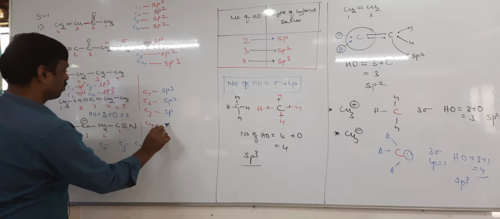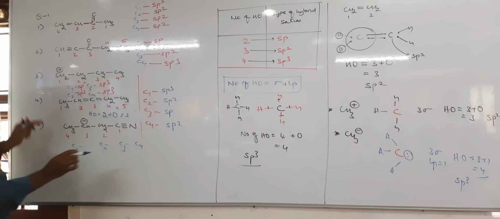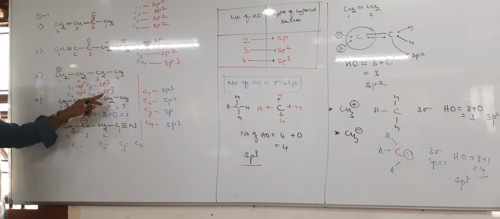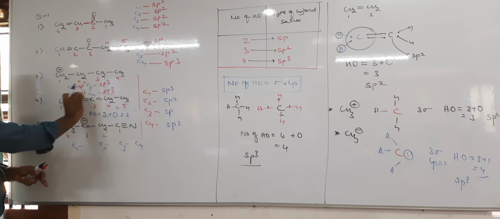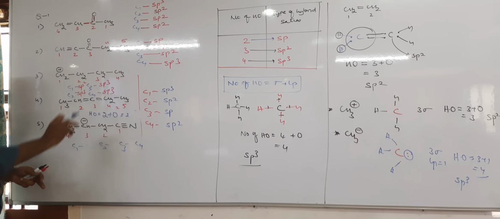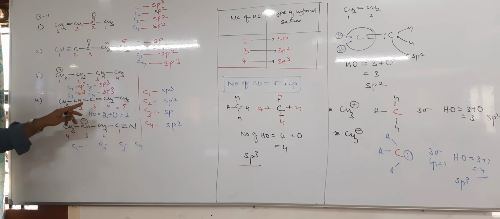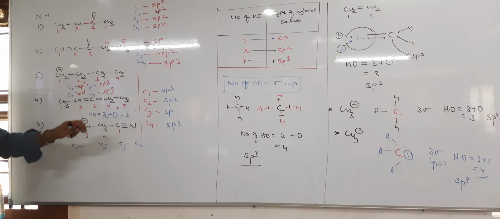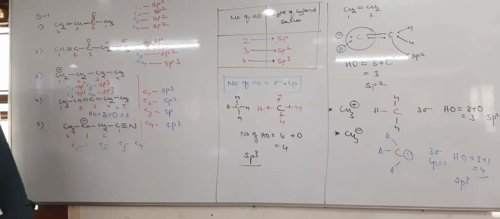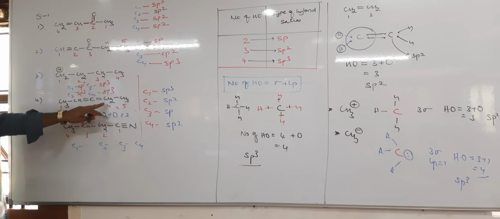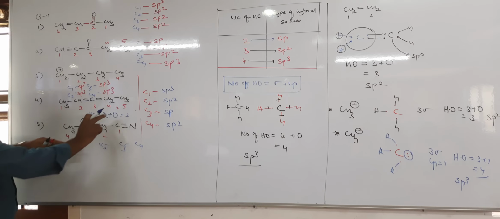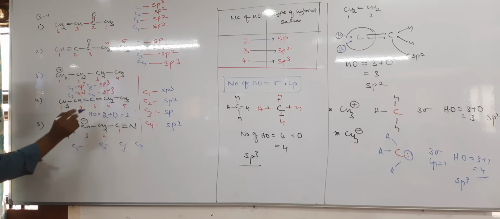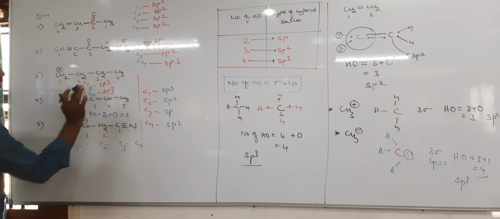Therefore it is sp. Next is sp2. And moreover, remember, if two double bonds are present consecutively on a carbon, which is called an allene carbon, it is sp hybridization. Next, the fourth carbon, CH2, is sp2.